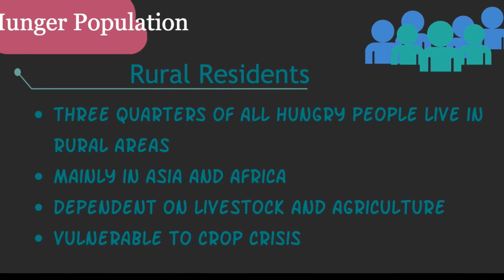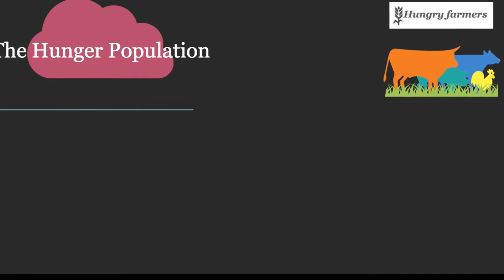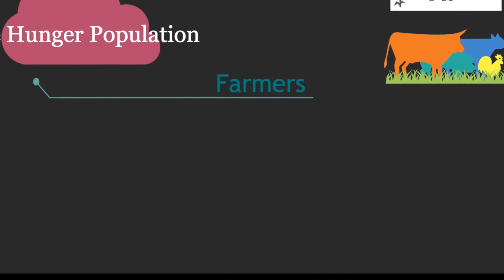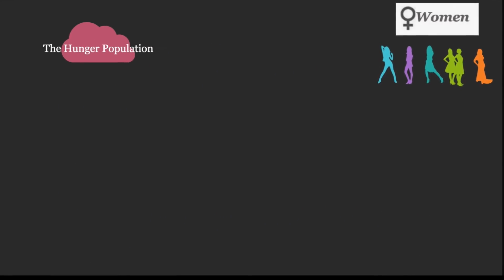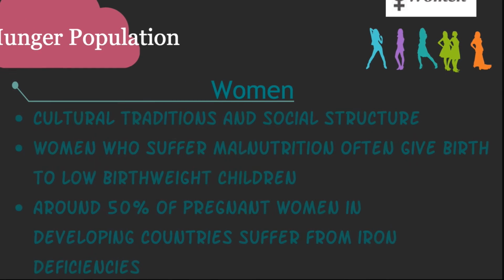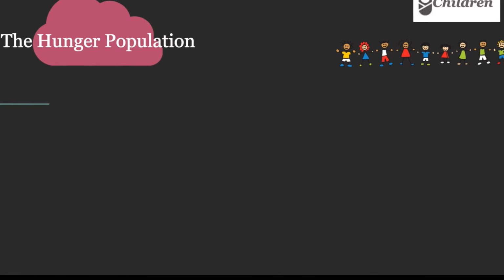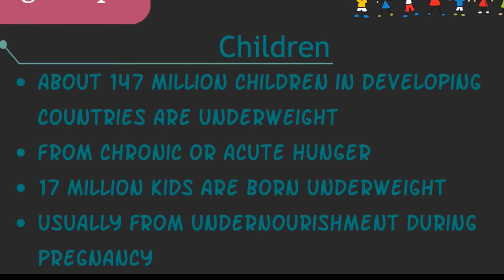These people are mostly dependent on agriculture for food, which makes them more prone to crop crisis. Hungry farmers make up half of the world's hungry, and usually survive off of marginal lands prone to natural disasters like floods or droughts. When it comes to hunger and poverty, women are more affected than men due to traditions and society. Due to undernourishment during pregnancy, 17 million children are born underweight annually in developing countries.